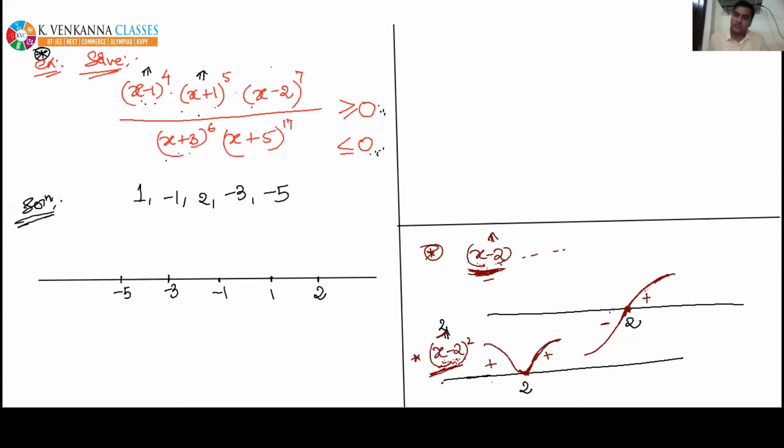For x minus 2, it is changing its sign about x equal to 2. That's why I draw the wavy curve like this: it cuts the number line and goes below the number line. But if there is x minus 2 whole square, then it is always positive. It is not changing its sign about the point x equal to 2. So it will come back again to the above side of the number line. Is it clear till now?